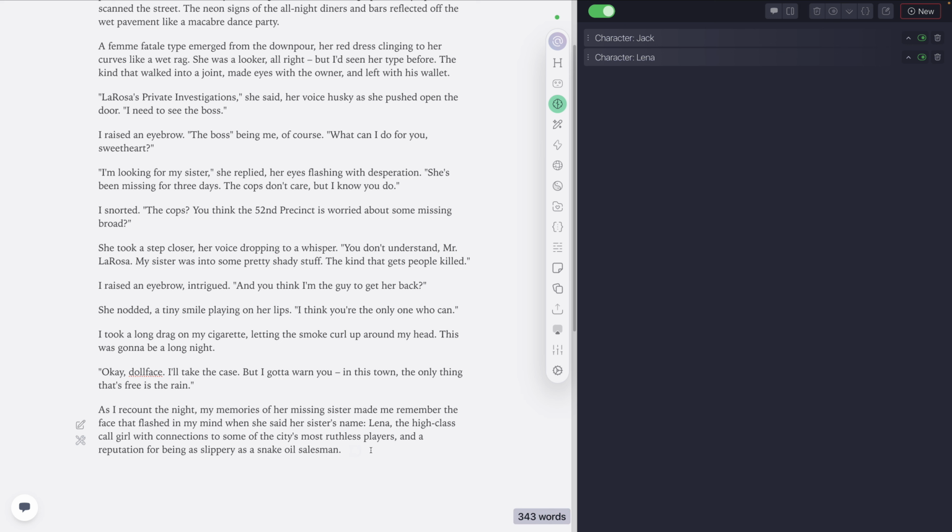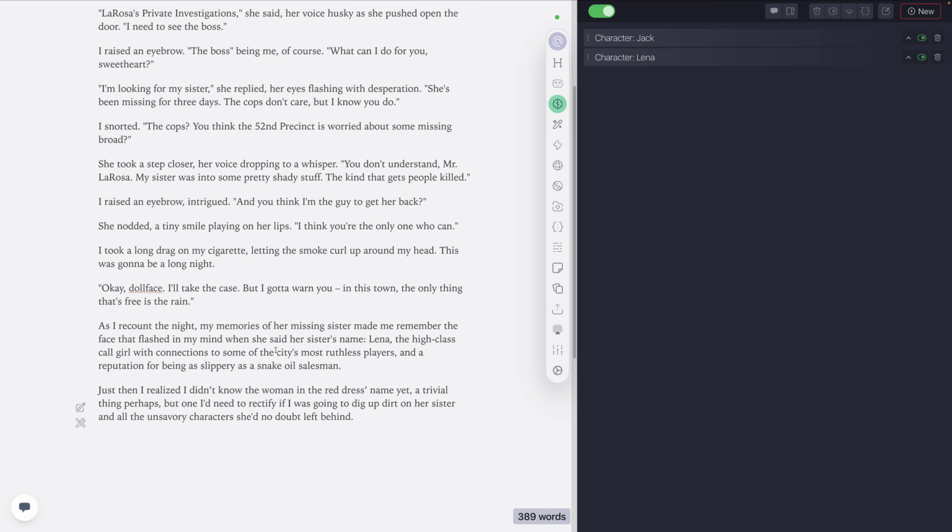Just then I realized I didn't know the woman in the red dress's name. Let's see what we get here from a finish. A trivial thing, perhaps, but one I'd need to rectify. I was going to dig up dirt on her sister and all the unsavory characters she's no doubt left behind.